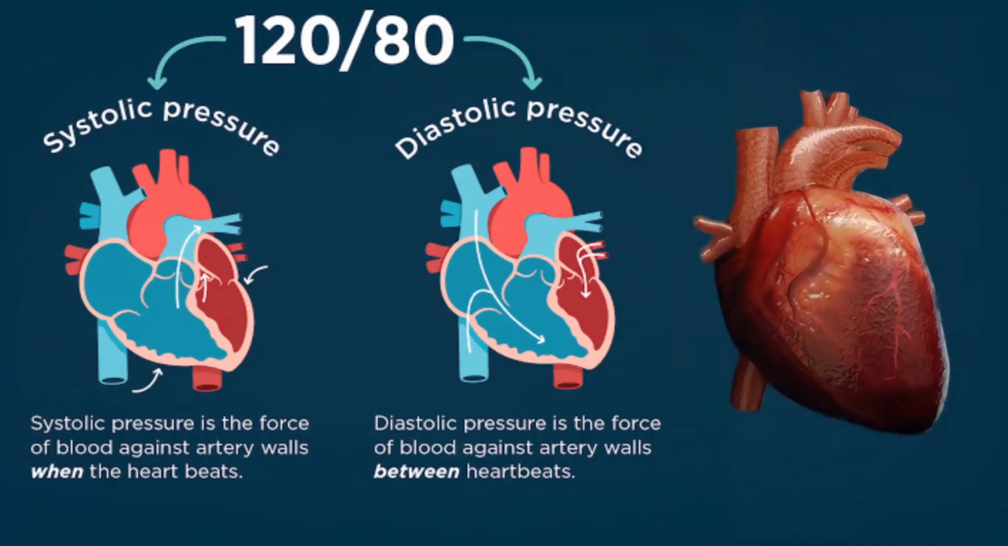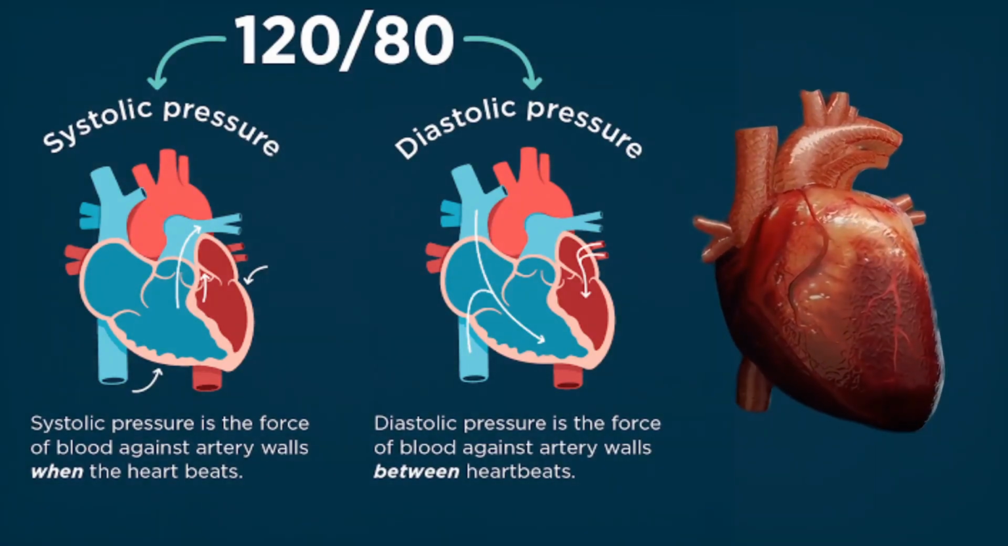The first number is the systolic pressure. This is the pressure in your arteries when your heart contracts and pumps blood out of the left ventricle. It's the higher of the two numbers in a blood pressure reading. The second number is the diastolic pressure. This is the pressure in your arteries when your heart is at rest between beats. It's the lower of the two numbers.